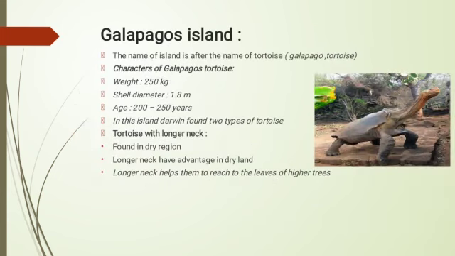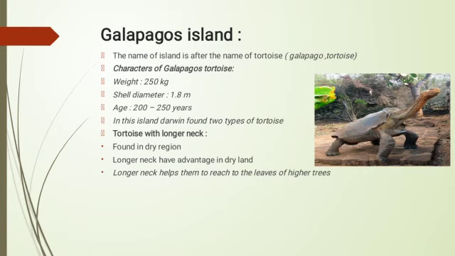The next is Galapagos Island. During his voyage, Darwin also stayed on the Galapagos Island. The name of this island comes from the tortoise. Galapagos means tortoise. Characteristics of the Galapagos tortoise: weight 250 kg, shell diameter 1 to 8 meters, and their age is 200 to 250 years.